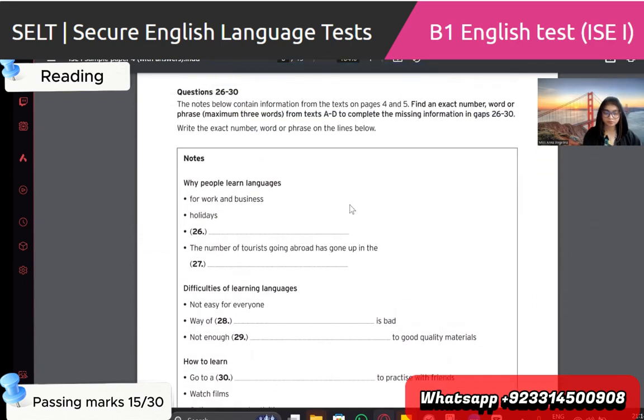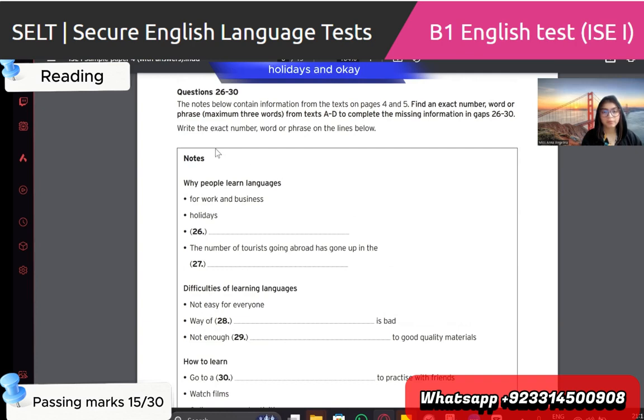Questions 26 to 30. Complete the notes below with certain information from the text on pages 4 and 5. Find an exact number, word or phrase, maximum 3 words from text A to D, to complete the missing information for questions 26 to 30. Write an exact number, word or phrase in the line below. Why people learn language? For work and business, holidays.